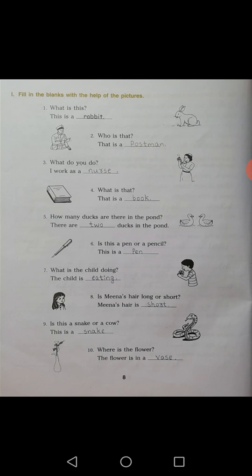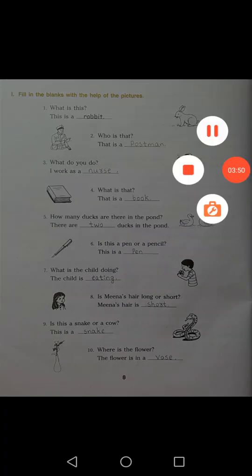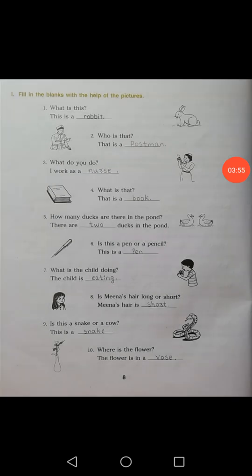This is a snake. After snake I need to put a full stop here. 10th one, where is the flower? The flower is in a vase. Here is the completion of the main question I. It is called vase, V-A-S-E. The 10th one is: the flower is in a vase.